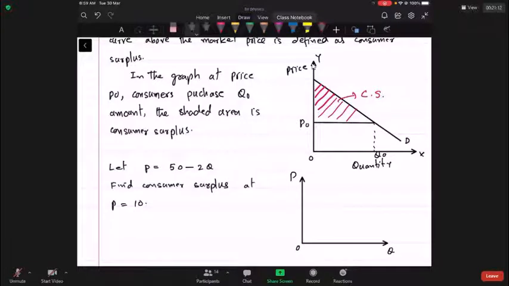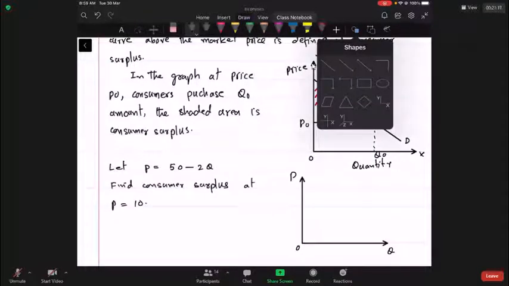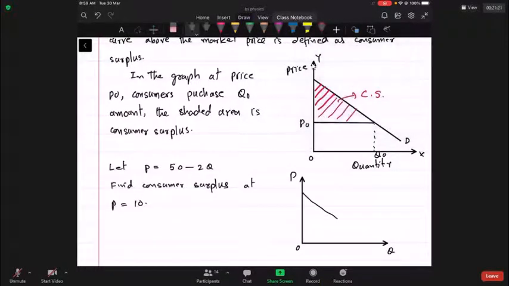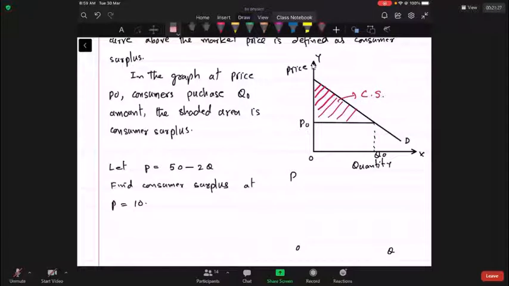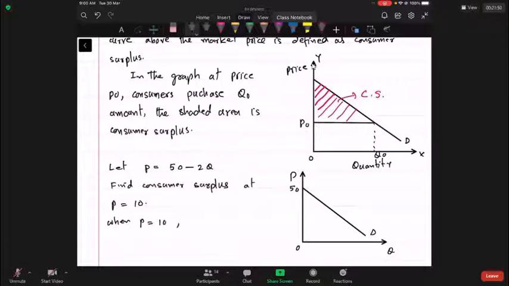Along vertical axis we have P, along horizontal axis we have Q. This demand curve is starting from the value of 50, ending up at the value of 25. When P is equal to 10, you can find out the quantity. Q is equal to 20.